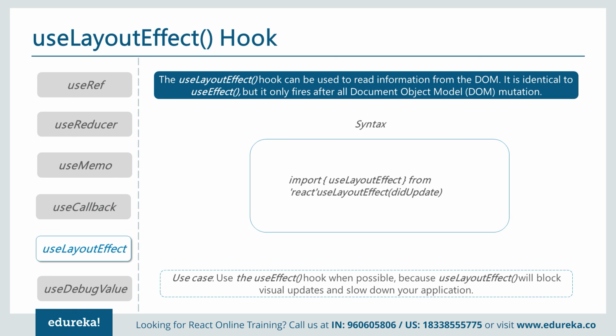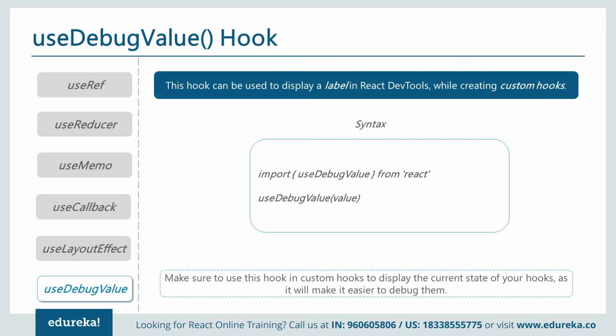useLayoutEffect can be used to read information from the DOM. It is identical to useEffect but only fires after all the document has loaded, like componentDidMount. And useDebugValue is used to label custom hooks in the React dev tools. Make sure to use this in your custom hook to display the current state of your hook, as it makes it easier to debug. Thank you.